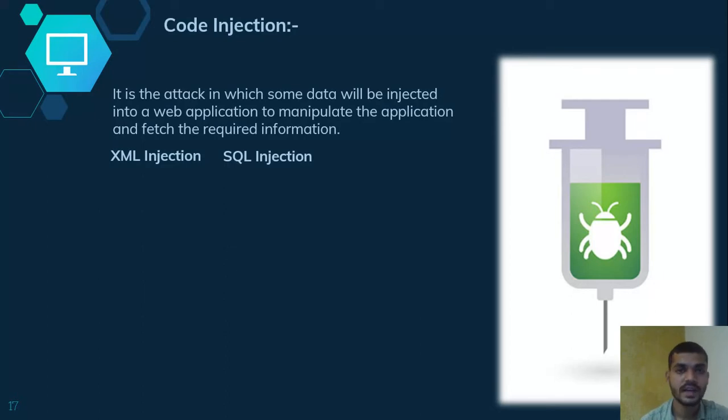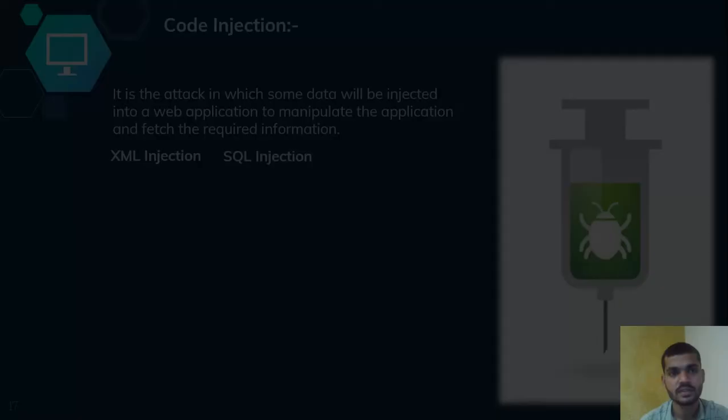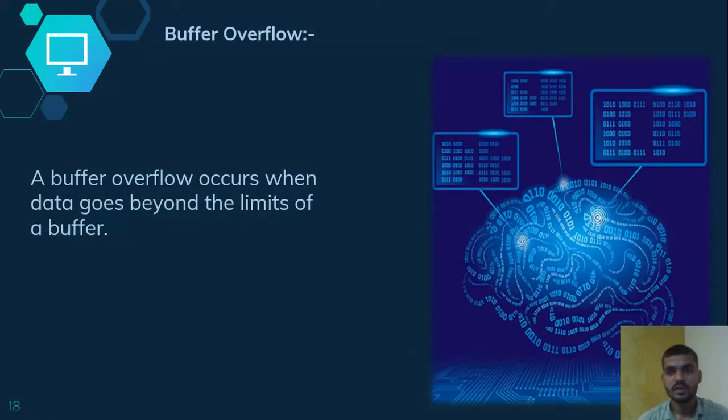These attacks are also done on web applications by injecting XML and SQL. There are some queries the attacker uses to attack web applications using the login and password. So that is a code injection attack. The types are XML injection and SQL injection. Next is buffer overflow, about which we gave you some information yesterday.